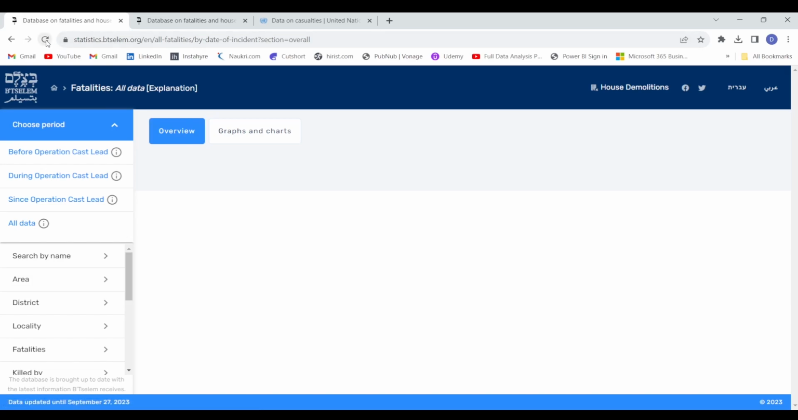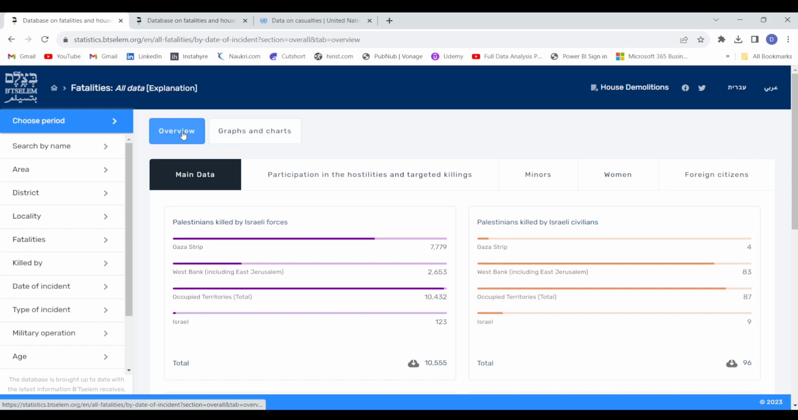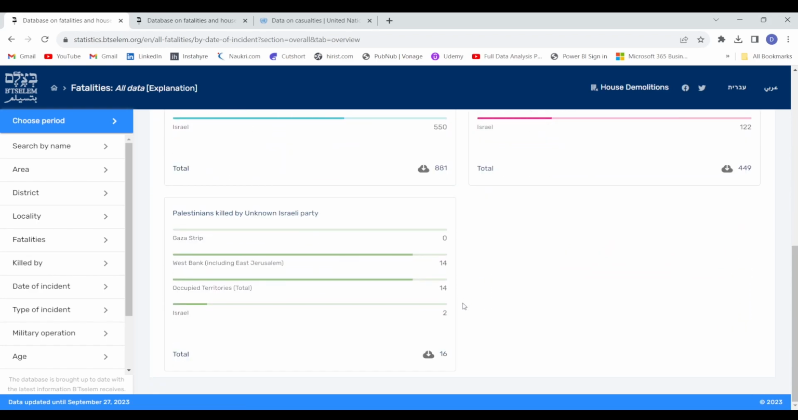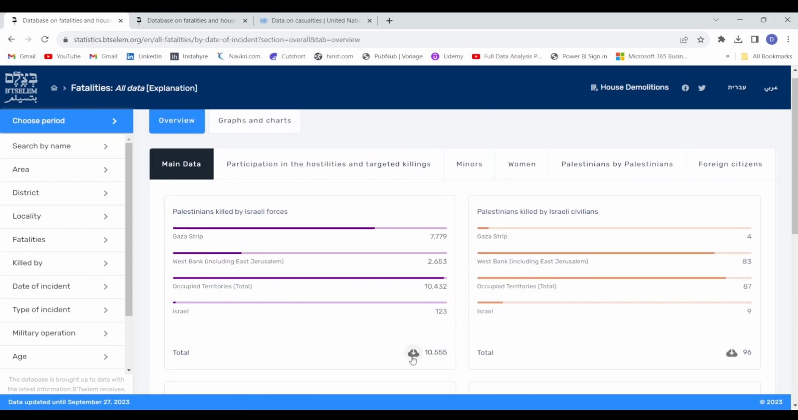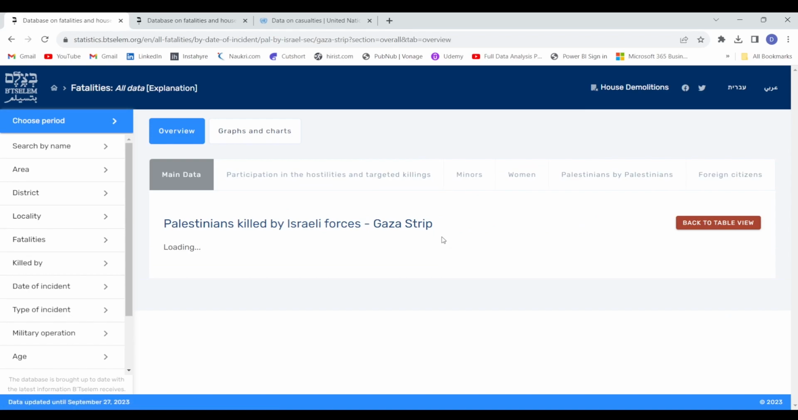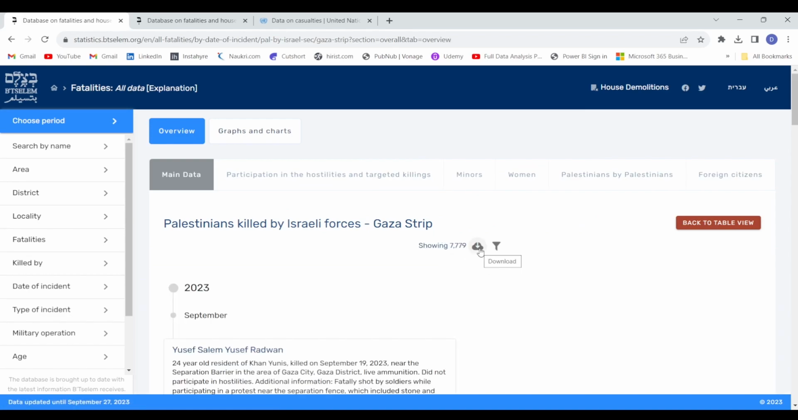It may take some time. Just refresh the page. And then in the main data section, you can see that we have these charts. From these charts, you can simply download this data. You can just click here and download the data. If it does not allow you to download more than 10,000 records, let's say in the case of this first chart, then you can just click here on this number and you can download the data from here. It may take some time.